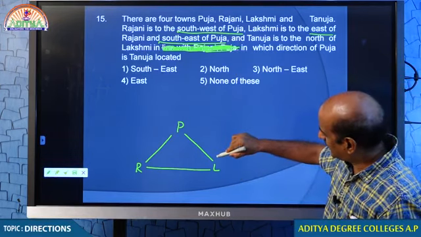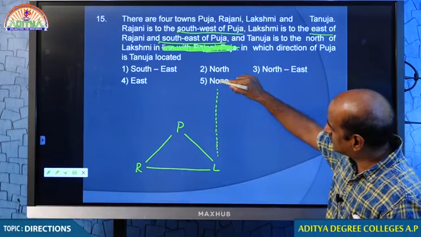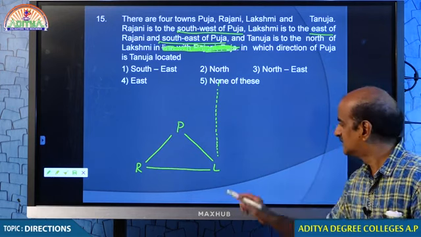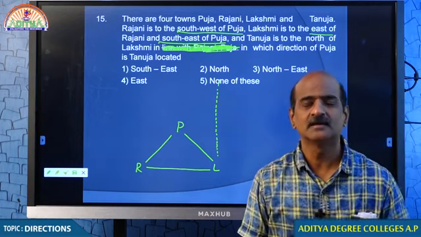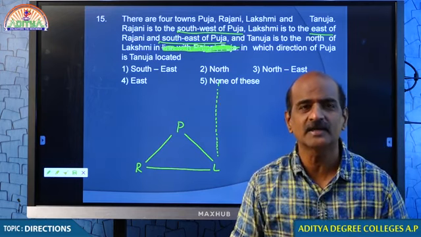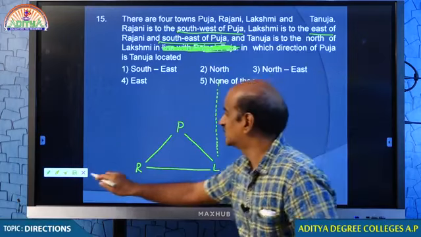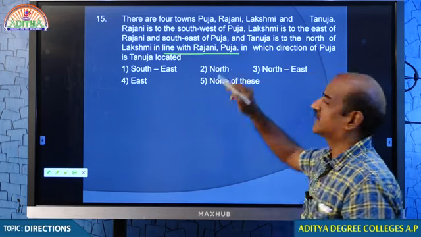This entire portion is north of Lakshmi. I think Tanuja can be taken anywhere. Where? Here, here, here, here. Where, man? Where can we take? That is given here. What is that? In line with Rajani and Pooja.